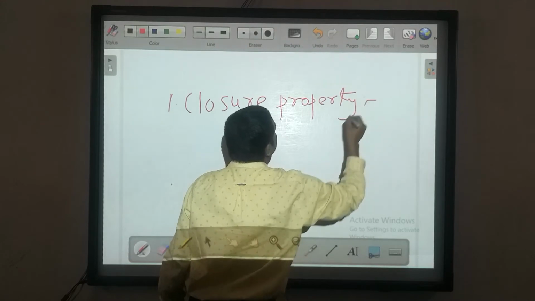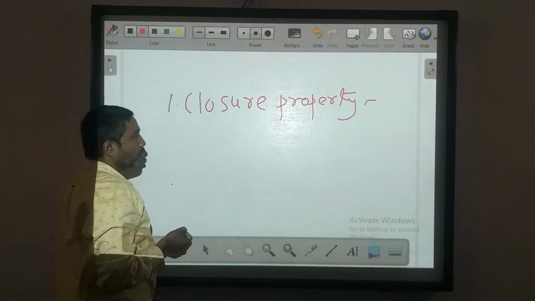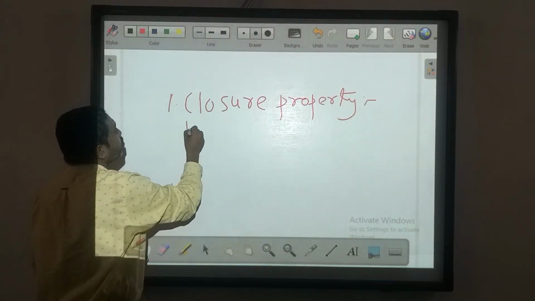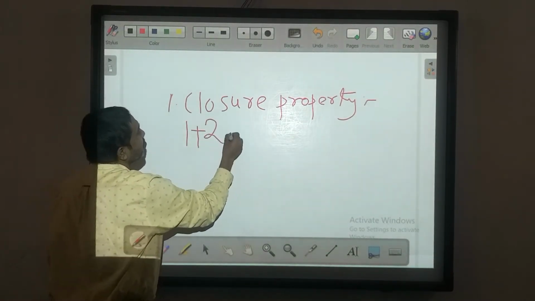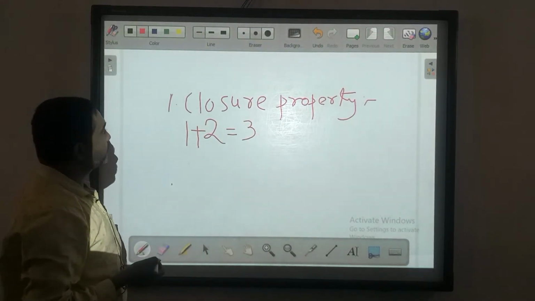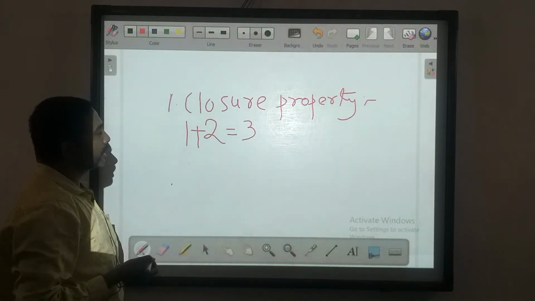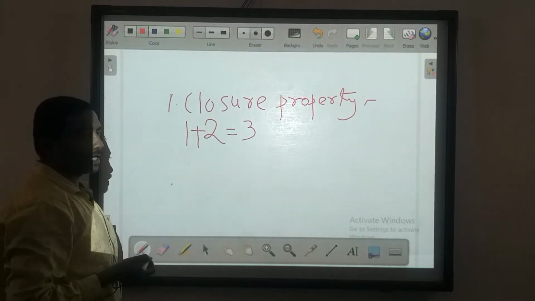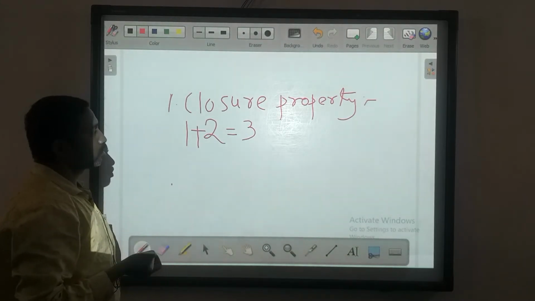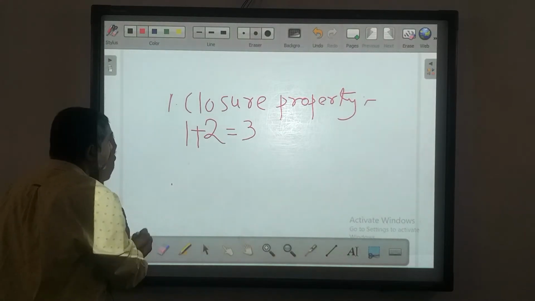Closure property shows what happens in the case of natural numbers. Suppose in the case of addition, if we add two natural numbers, then we get a natural number. So it is very important that in the closure property, whenever we add two natural numbers, we get a natural number. If you take any natural numbers, it is satisfied. It shows that closure property must be satisfied in the case of natural numbers. Next one,